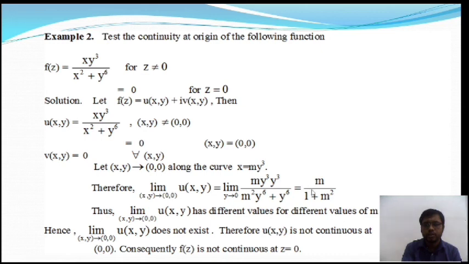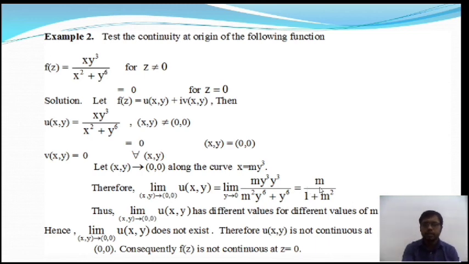And this is the existence of limit. What is the existence of limit? If we take different paths, and for the different paths the limiting values are different, then I will say the limit does not exist.